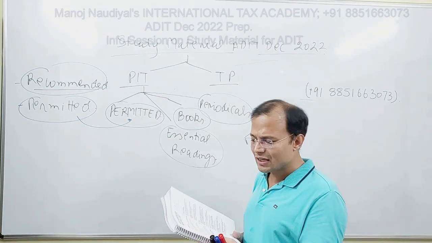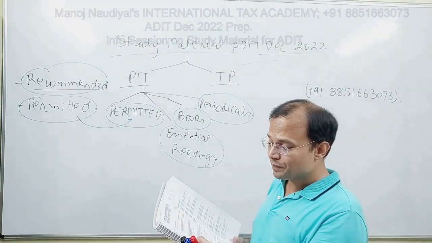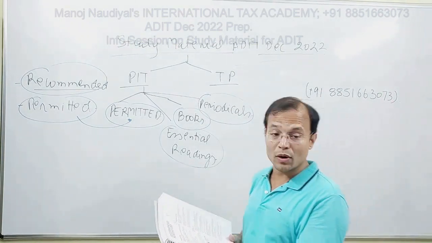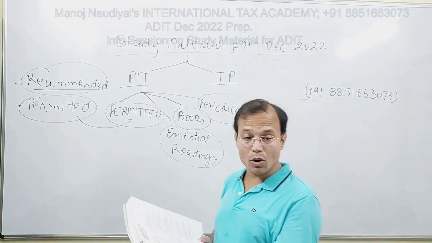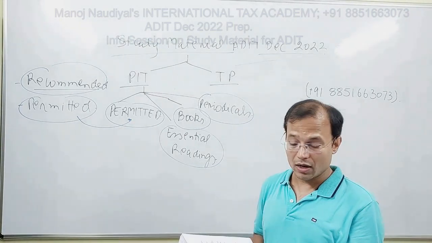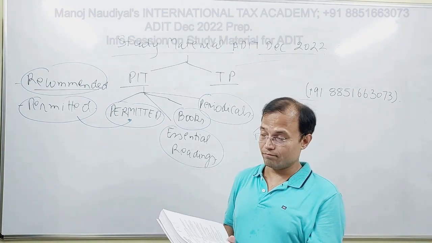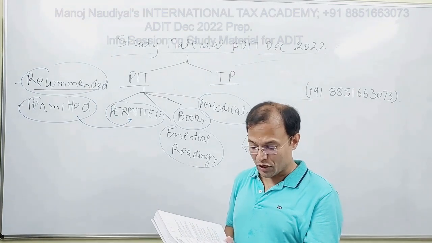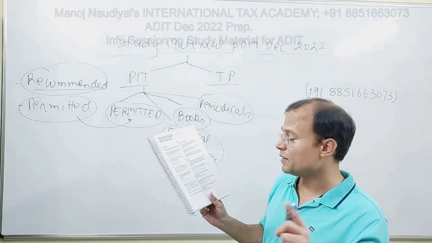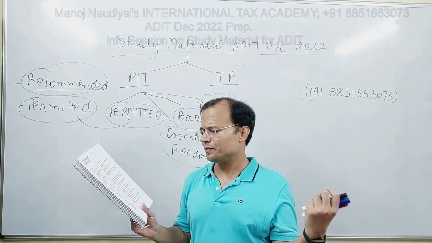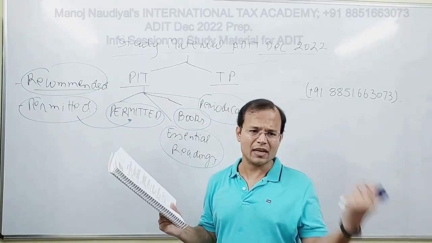OECD, the first one is OECD BEPS 2015 final reports executive summaries. Second one is OECD Model Tax Convention on Income and Capital 2017 version. Third one is OECD Transfer Pricing Guidance on Financial Transactions, the report which OECD came out with in February 2020. And the fourth one is OECD Transfer Pricing Guidelines 2017 version, and the fifth one would be ITC materials on international taxation by Professor Keswani Brand.